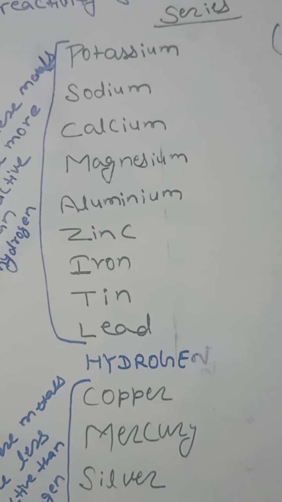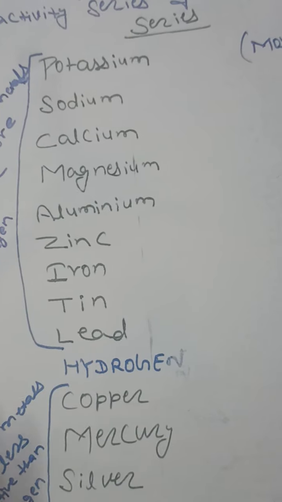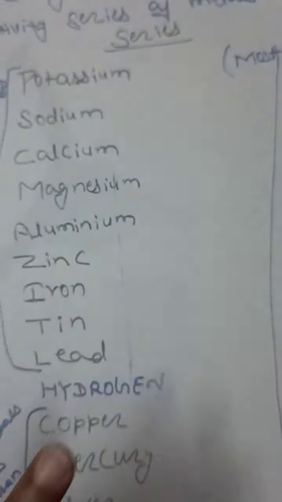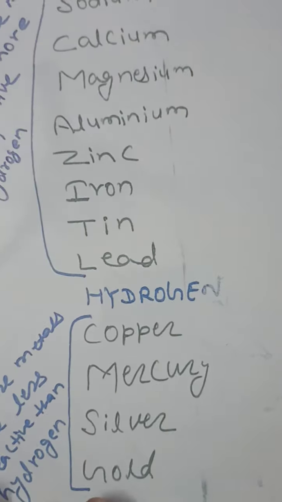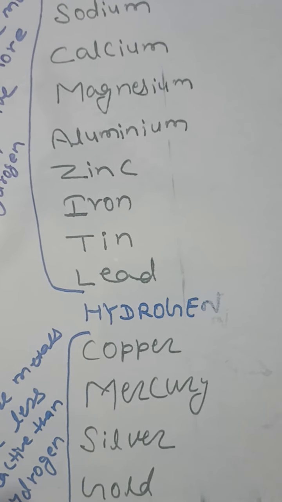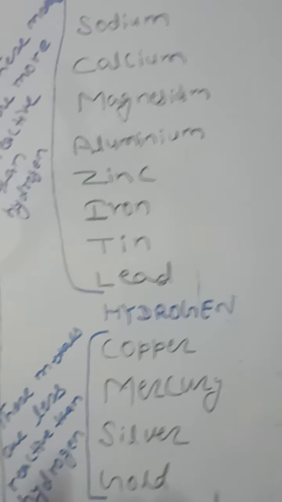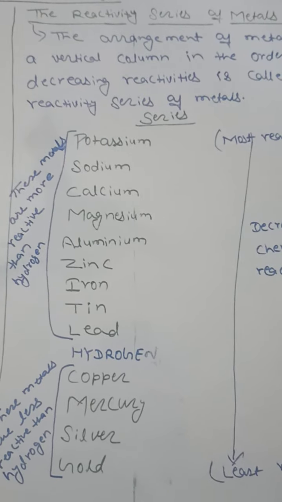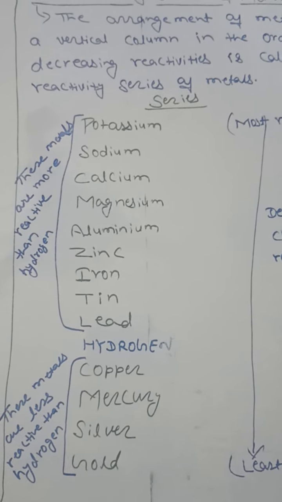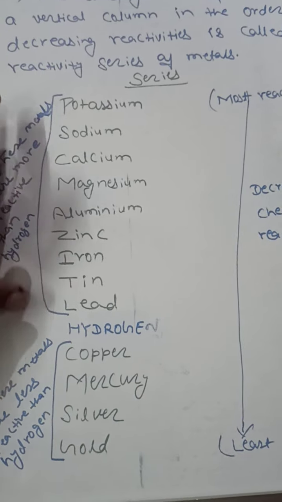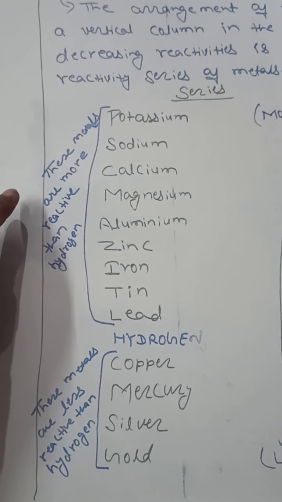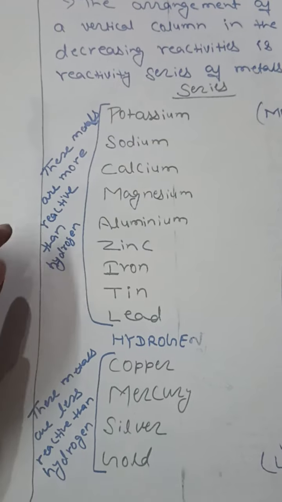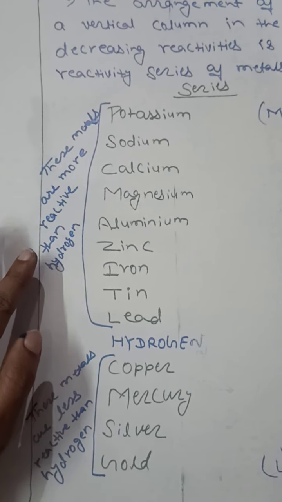So in the series the most reactive metals are placed at the top, whereas the least reactive metals are placed at the bottom. I have divided this into columns. In the first one, these metals are more reactive than hydrogen.